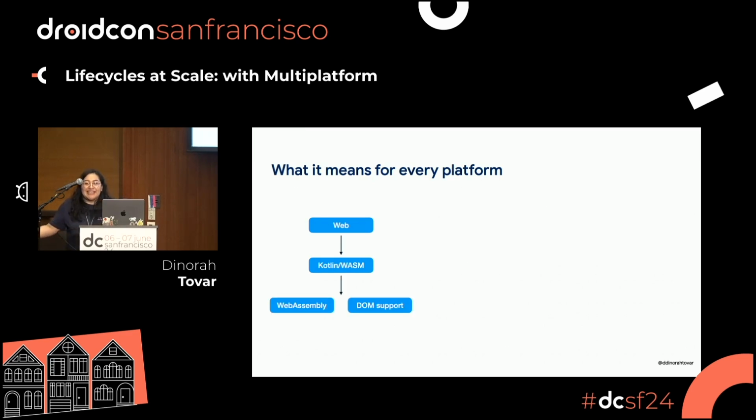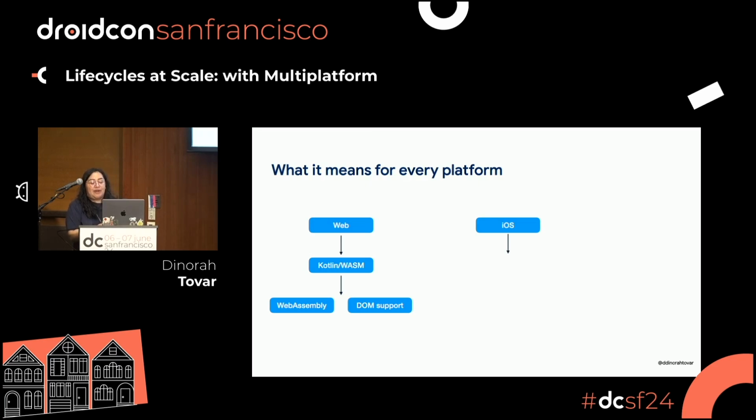It's WebAssembly at the end of the day. There is a trade-off here because WebAssembly needs to have, at least for the Kotlin part, some type of garbage collection, right? So this part is actually not supported in all the browsers. So if you have a browser that is not using Chromium at the base, it's probably not going to work. Yeah. So Safari doesn't work. But most of the new browsers and the regular browsers use Chromium, so you are going to be fine.